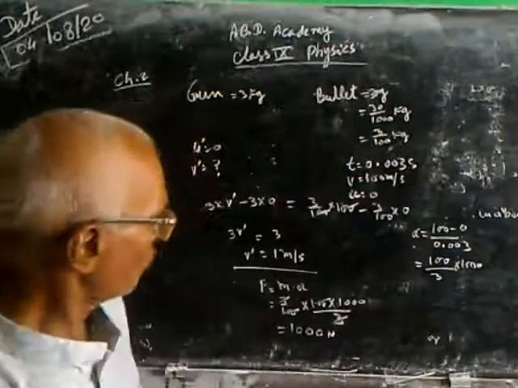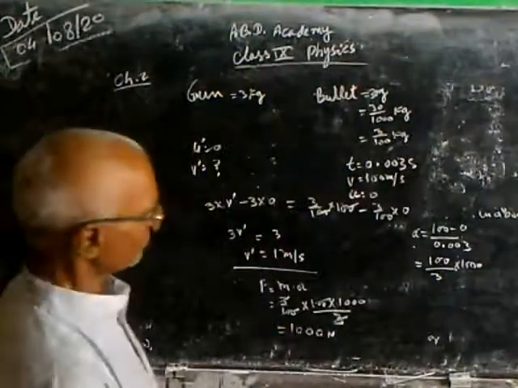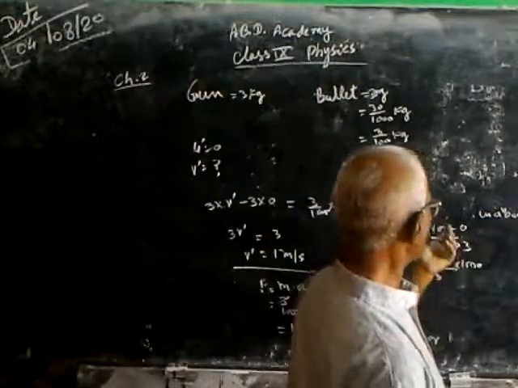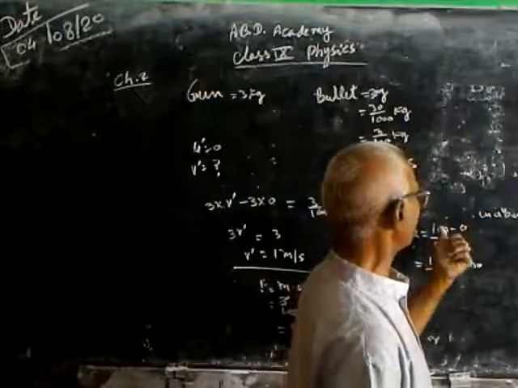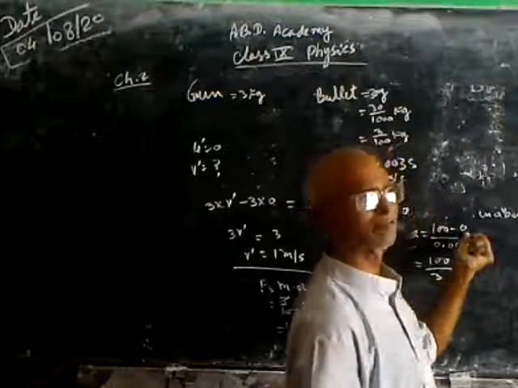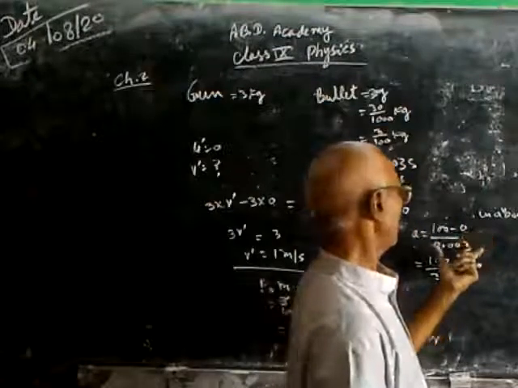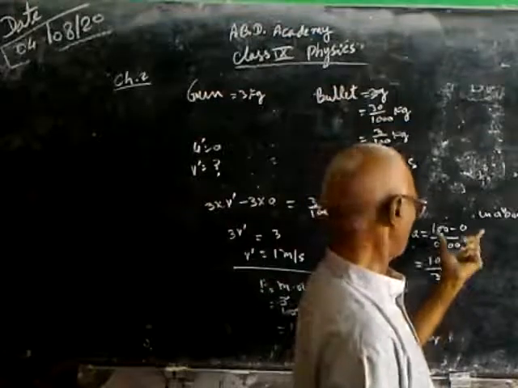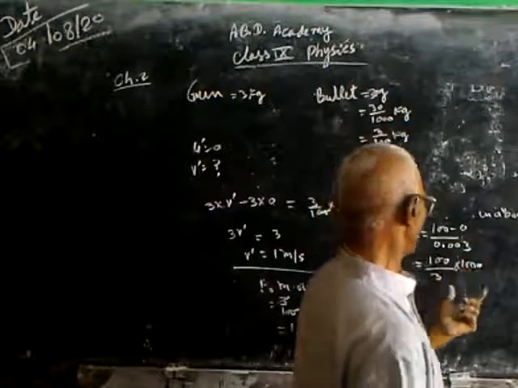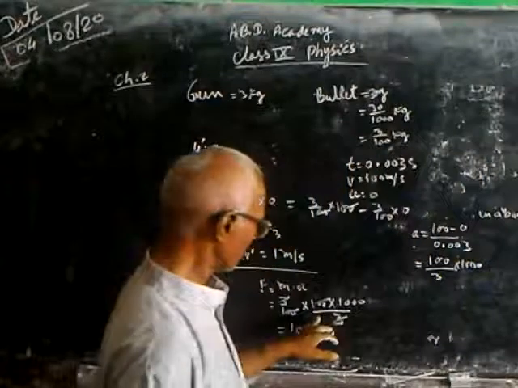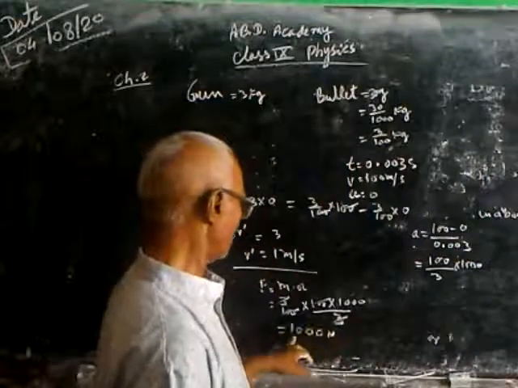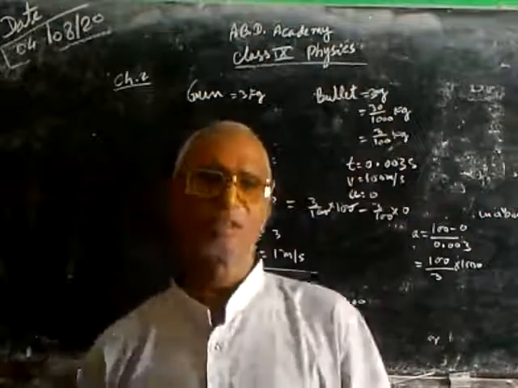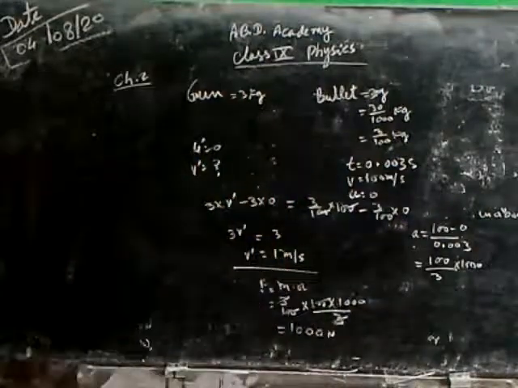To calculate the force, we know that force is equal to mass into acceleration. The acceleration produced in the bullet is 100 minus 0, the final velocity minus the initial velocity, upon the time taken to cross the barrel, and it comes to 10 to the power 5. By putting in the values, we get 1000 Newton force applied on the bullet by the gun.